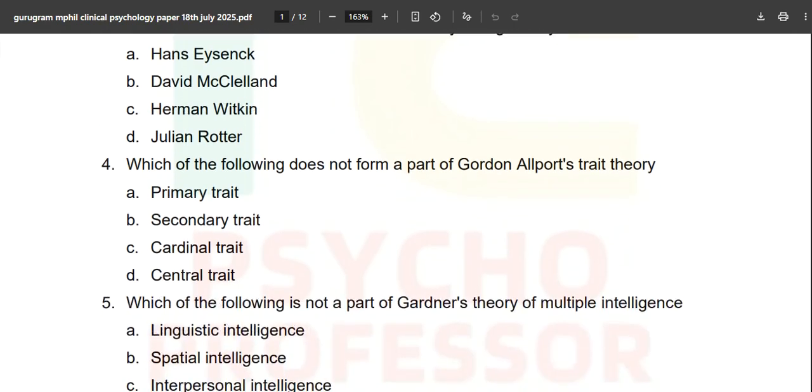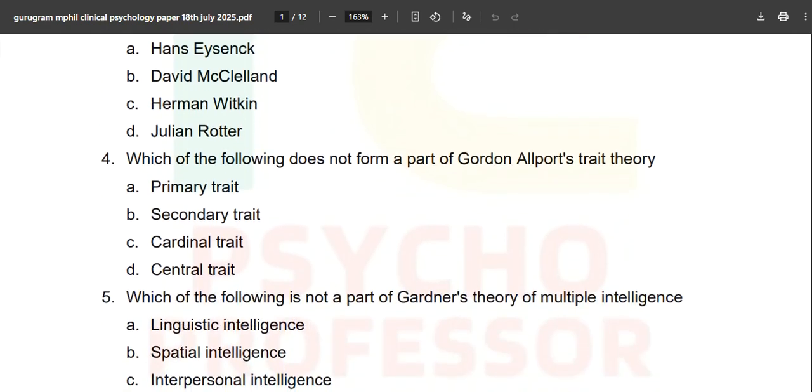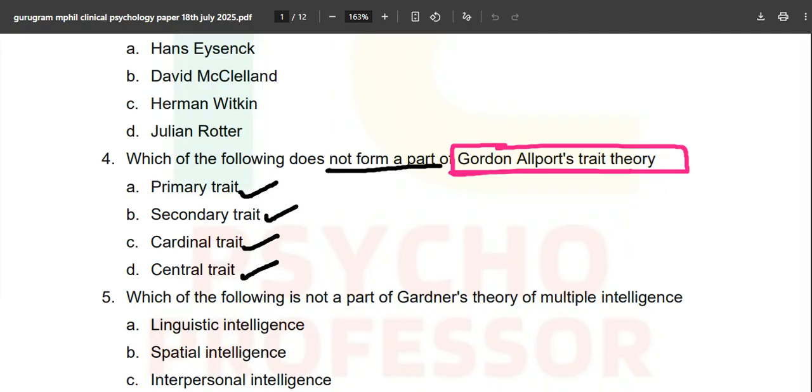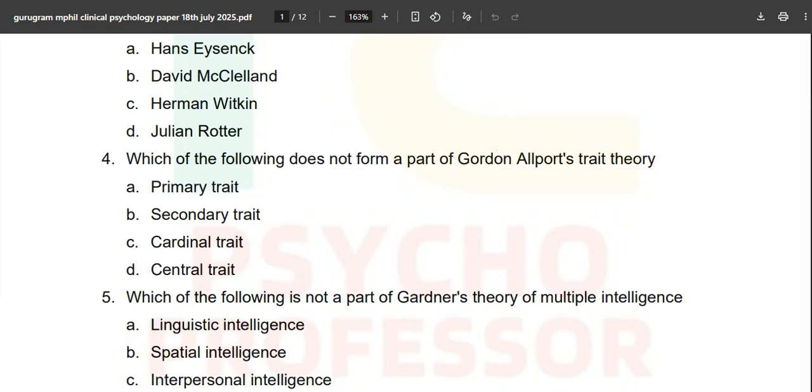Moving forward, which of the following does not form a part of Gordon Allport's trait theory? This can be read in the NCERT as well, or any other general psychology book. But the question is a little tricky: not form a part of. So primary trait, secondary trait, cardinal, and central. You all can read this. The correct answer over here is option A, primary trait.